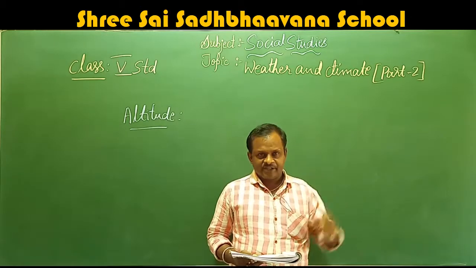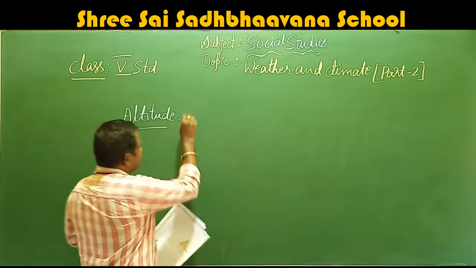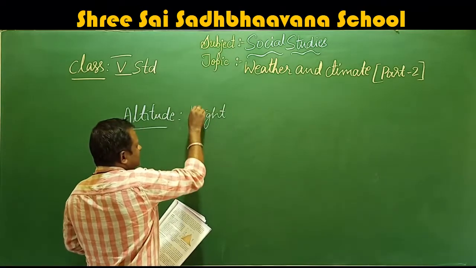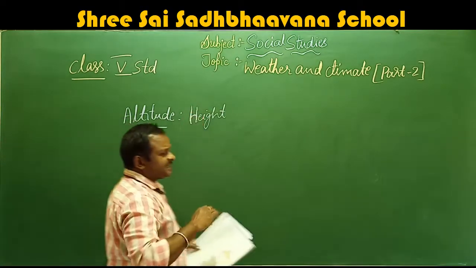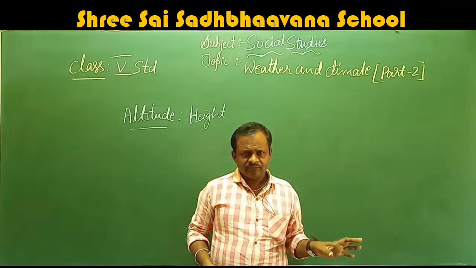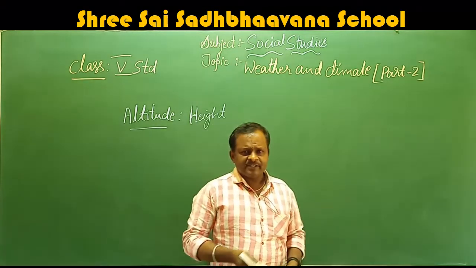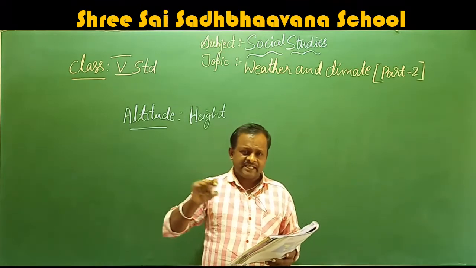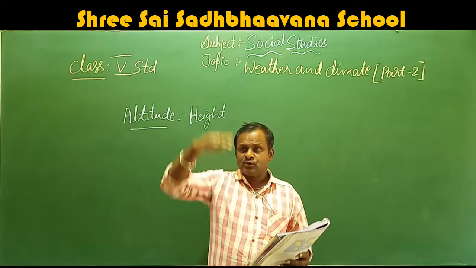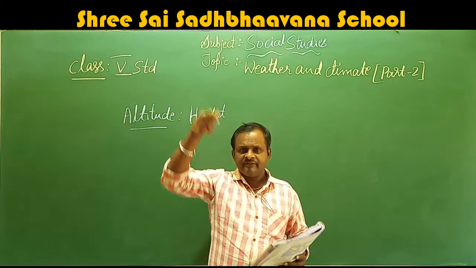Altitude means height. So, the height of a place. How will we calculate the height of a place? What is taken as the baseline or the base? Because to measure any height, we take a base.